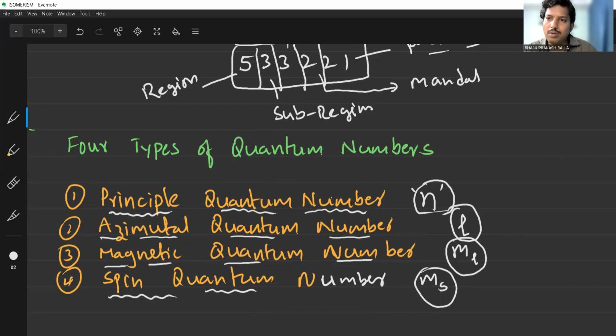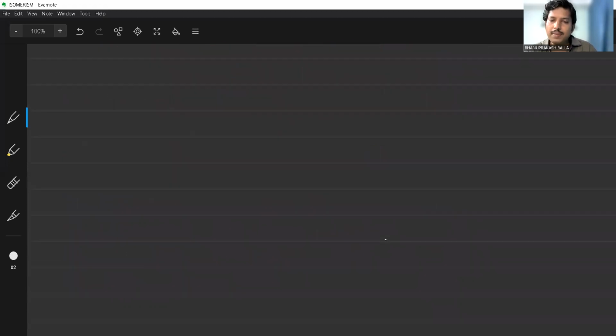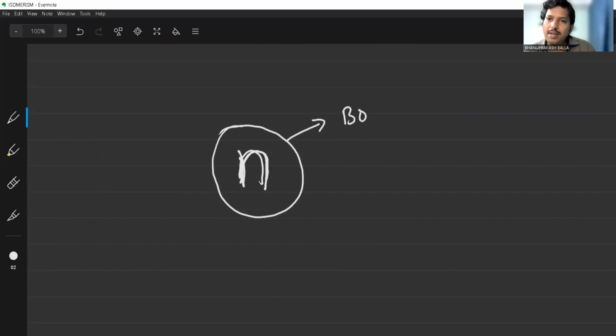Now, one by one, we will see each quantum number and the significance of each, in the remaining part of our lesson. What is the first quantum number called? The principal quantum number, represented by the small letter n. What is the principal quantum number? As you know about Niels Bohr, what is the main importance of this quantum number?